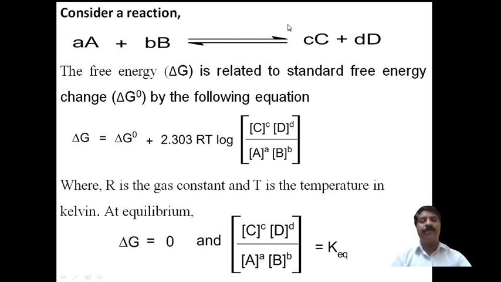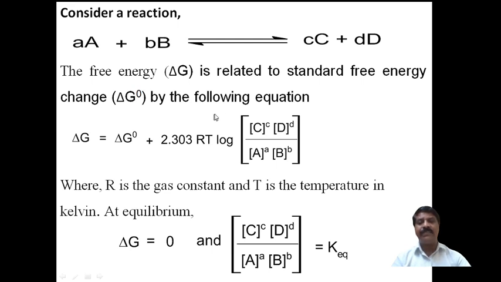The rate of the forward reaction proceeds, and the rate of the backward reaction also proceeds. At a particular stage, or particular time, the rate of the forward reaction is exactly equal to the rate of the backward reaction. Such a point is called equilibrium, and that particular value is constant, therefore it is called the equilibrium constant. It is related to the free energy change of the above reaction.